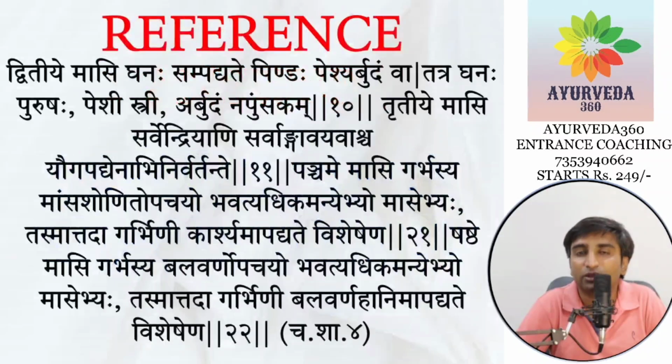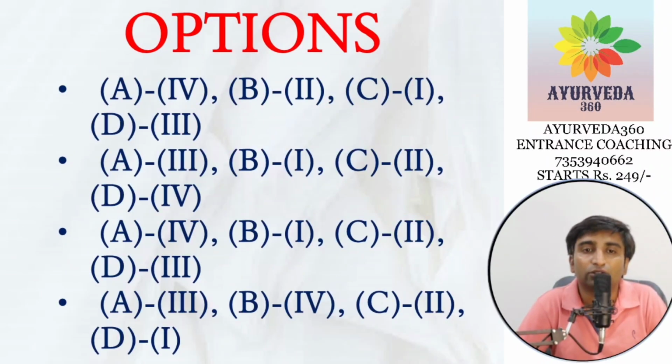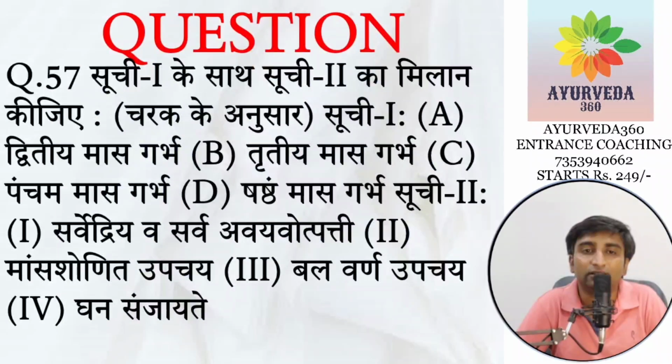Dvitiya, you might be knowing, Dvitiya Masik Gana Sampaditi. In the second month there is a, you can say, stable Garbha. In the first month there is only Kalala or Keta Bhuta. Now it is Ghana, second month. Tritiya Mase Sarva Indriyani Sarva Anga Avayava, so the development of that. Panchame Mansa Shonitopachaya. And ultimately Shashte Balavarnopachaya. So the option which has this answer is the option number 3, that is A4, B1, C2 and D3.